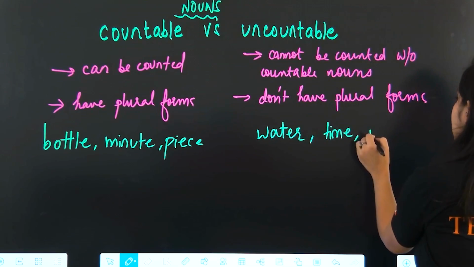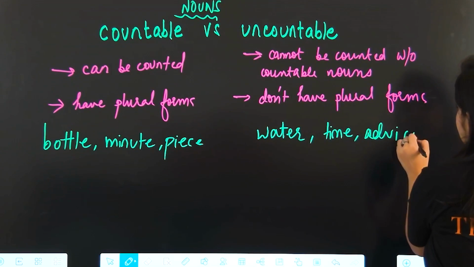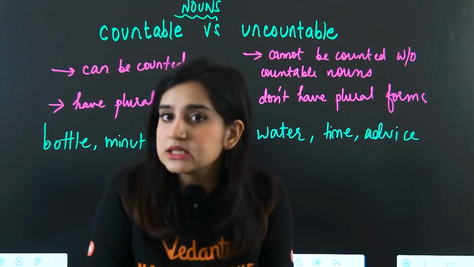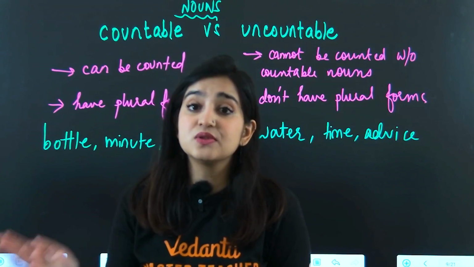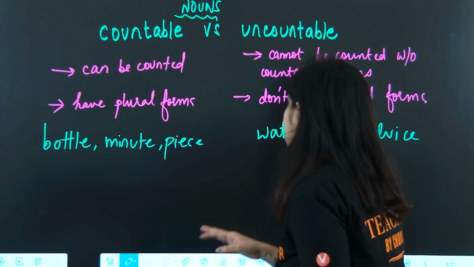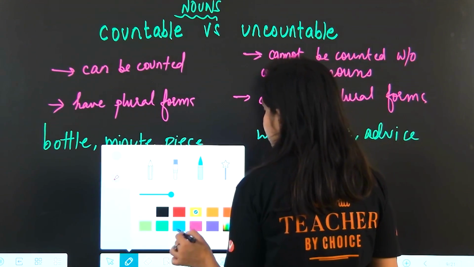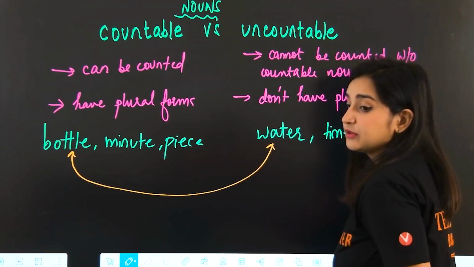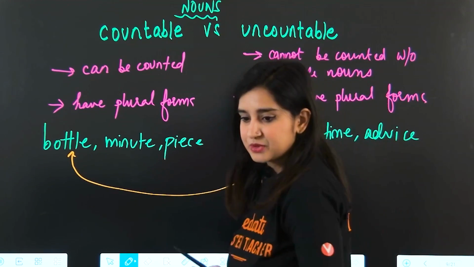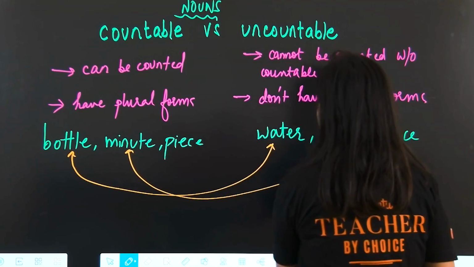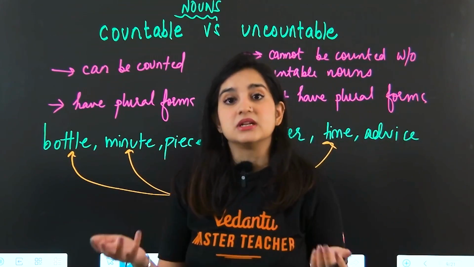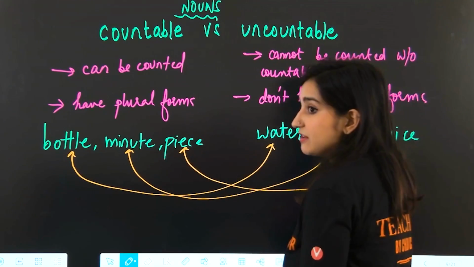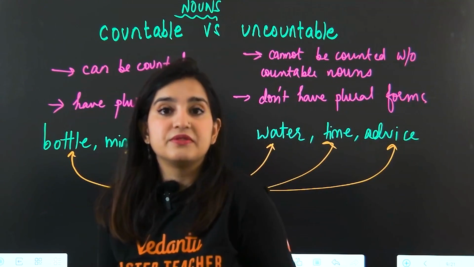And piece. So here, advice. Giving you advice. Advices. I gave you 5 advices. No, I just gave you advice. Regardless of how many things I told you, I just gave you advice. Now, the reason why I use these examples is now you can make that connection where you can use bottles to count water. 3 bottles of water. Okay? You can use minutes to keep time. 7 minutes, 10 minutes. Okay? And you can use piece to count advice. Gave me a good piece of advice.